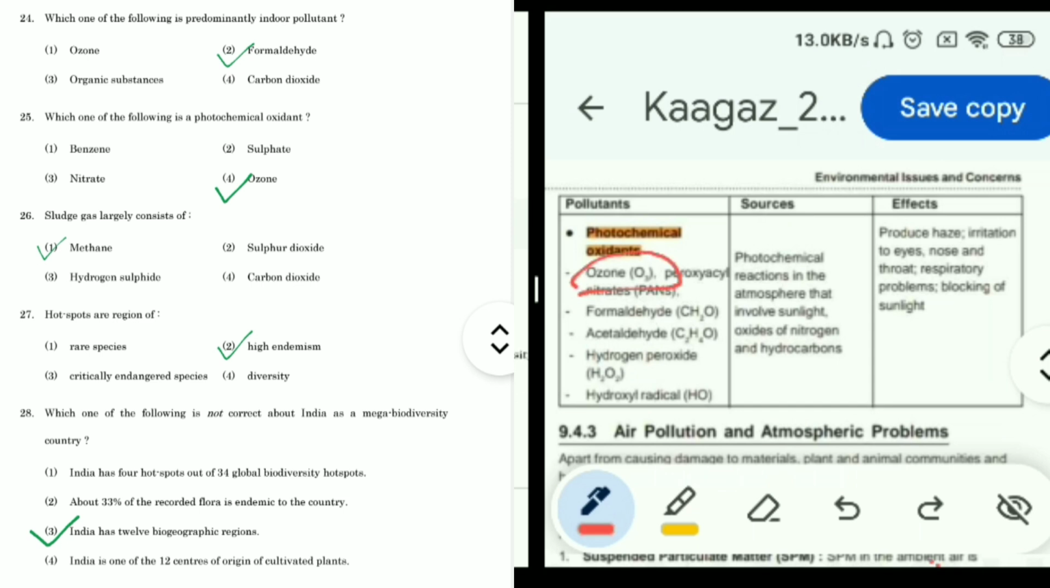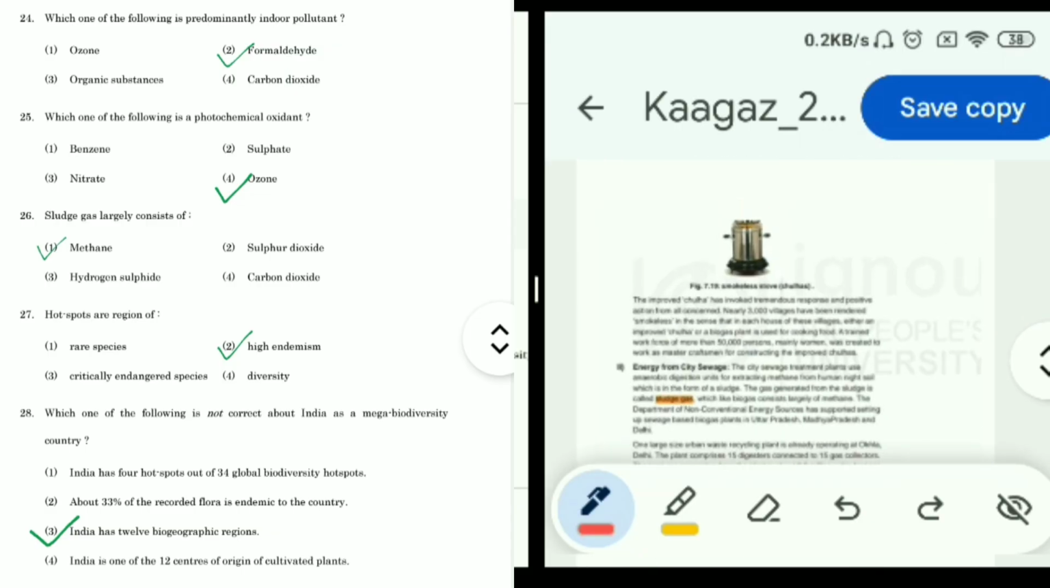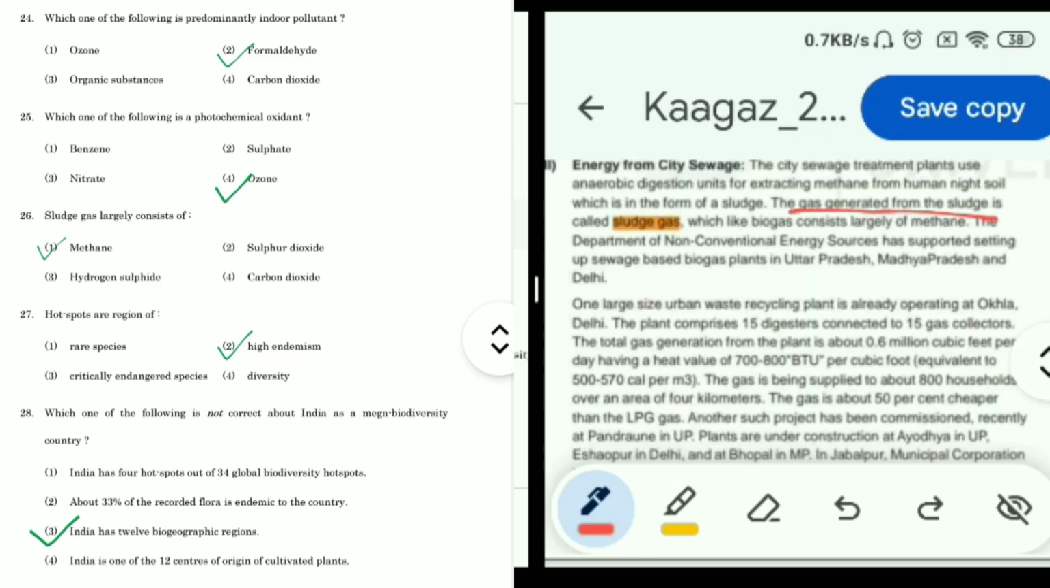Question 26, sludge gas largely consists of, options are methane, sulfur dioxide, hydrogen sulfide or carbon dioxide. So इसका answer we can find on the page number 141 of block 2. The gas generated from the sludge is called sludge gas, which like biogas consists largely of methane. So clearly the answer is methane. Option 1 is correct, methane. Now question 27, hot spots are region of, options are rare species, high endemism, critically endangered species or diversity.